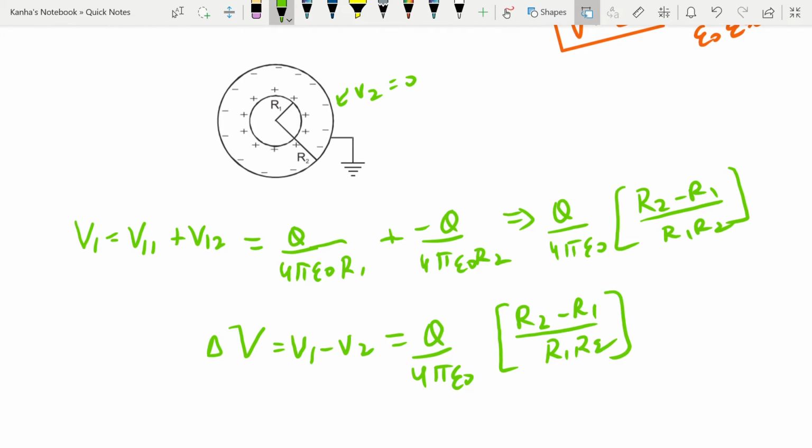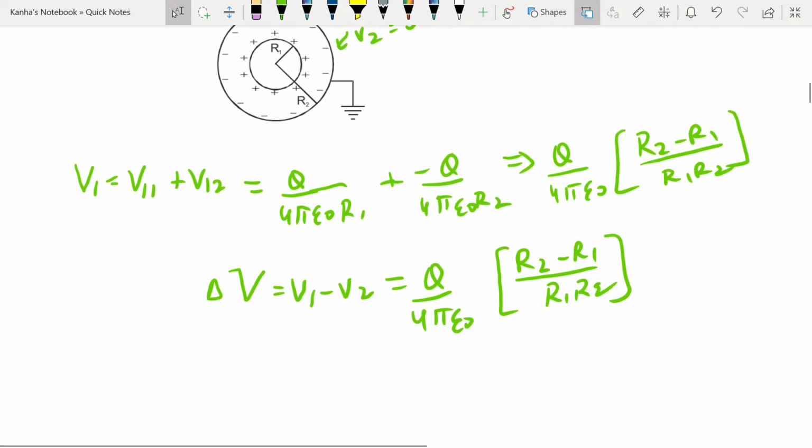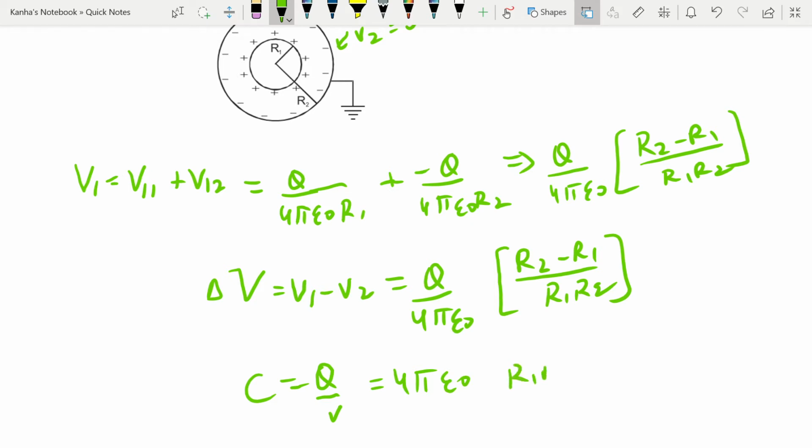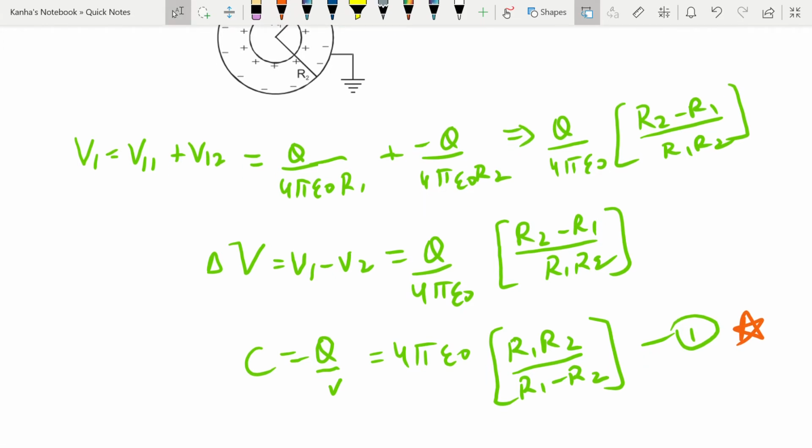With this, you can easily write your capacitance as Q by V, which turns out to be 4 pi epsilon naught times R1 R2 divided by (R2 minus R1). So this is the first result, and I think you should make a note of this because this has been asked in the papers before.